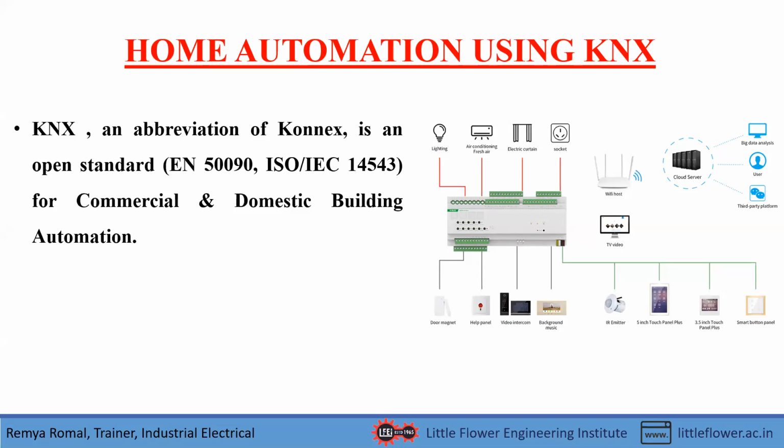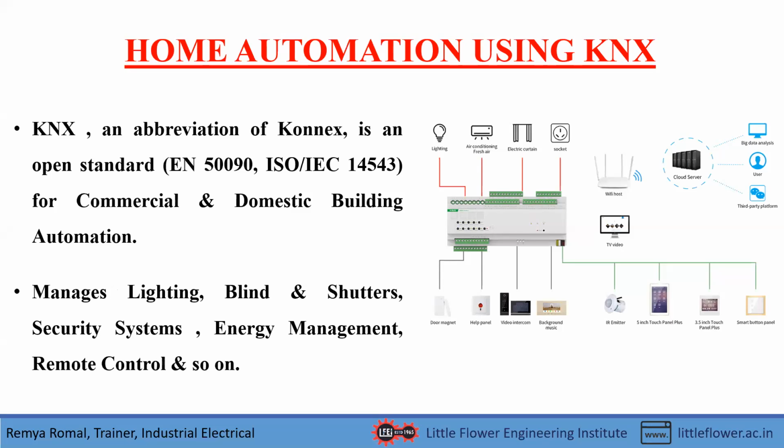CBus is a Schneider-owned protocol where we cannot program and link any other company's home automation devices. That means if an ABB home automation device needs to be programmed, that cannot be done using the CBus protocol owned by Schneider. KNX is an open standard by which we can program and interface the home automation devices of a number of companies.